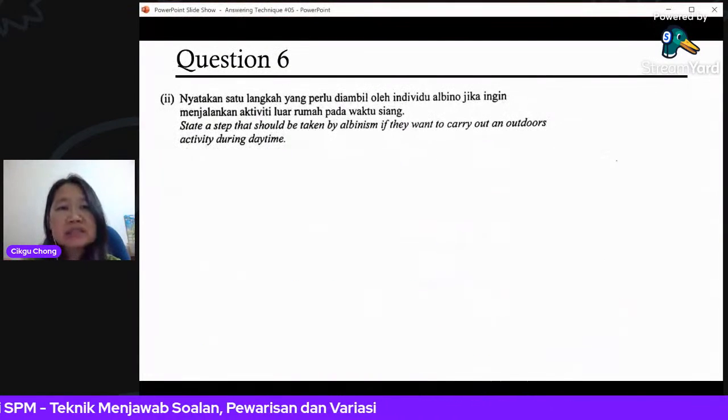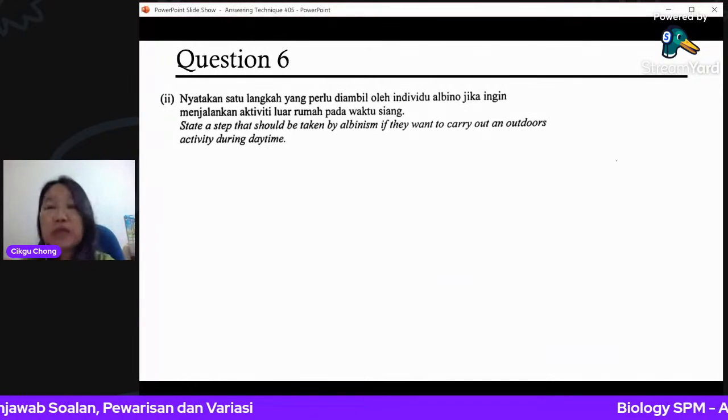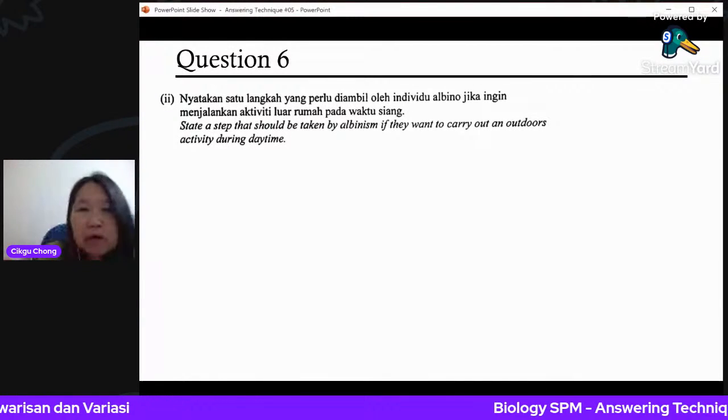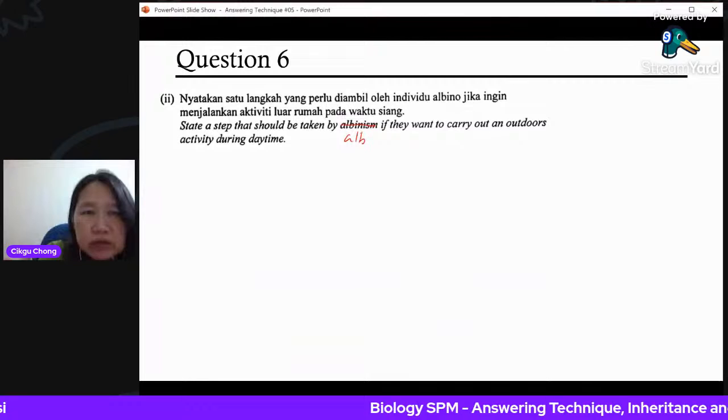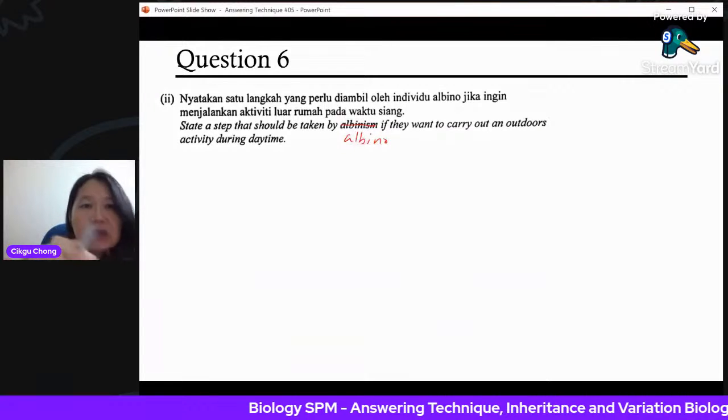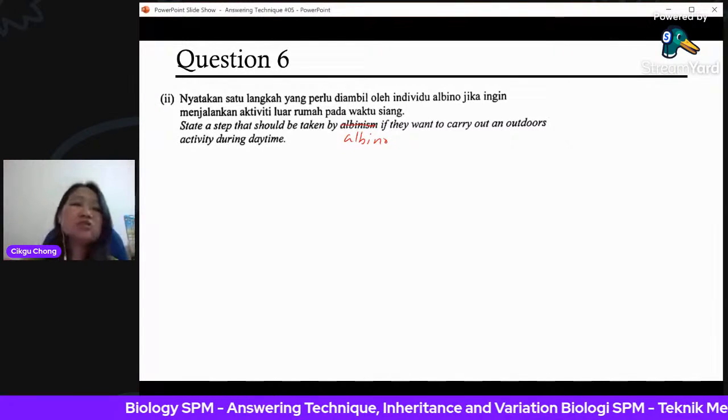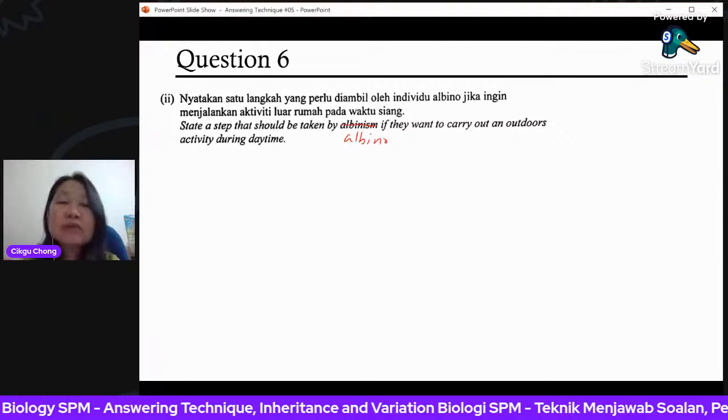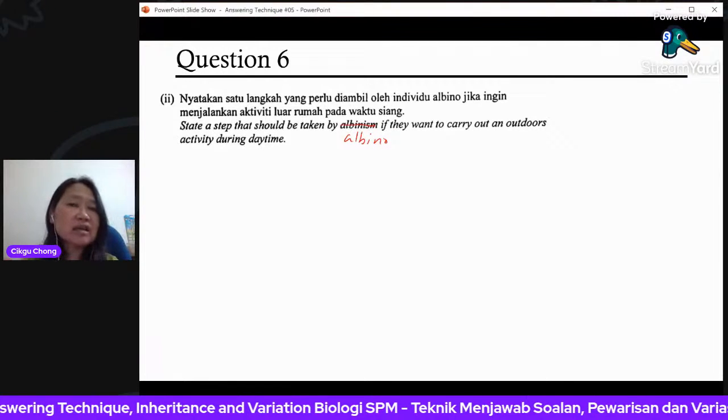Okay, what steps should be taken by an albino? The person is called albino, not albinism. Albino is a person. If they want to carry out outdoor activity during daytime, this is common sense, right? This is checking your understanding.